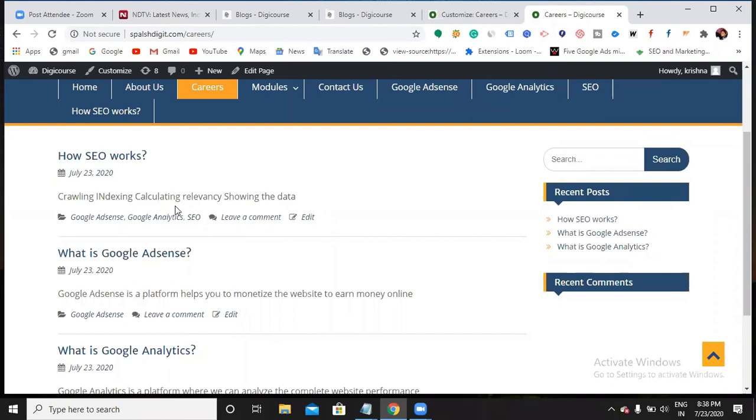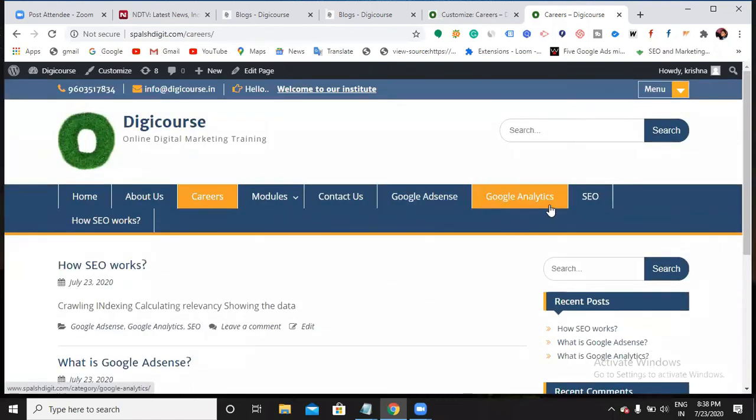But same content in page and categories? It's up to you. For me, to show you the difference, I created it. For you, it depends on your requirement. If you want to have categories, go ahead with categories. If you want to have a blog, you can go ahead. It's up to you.